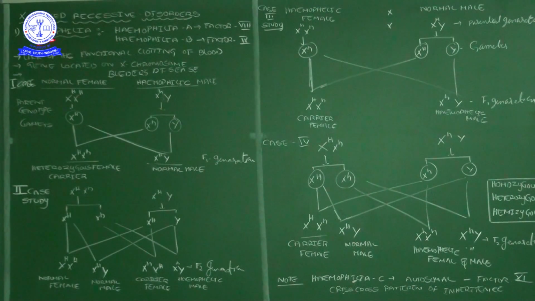See, hemophilia is a blood related disorder. Who are suffering with hemophilia, those persons' blood does not clot. If there is any accidental hemorrhage, blood continuously flows out from the damaged part.